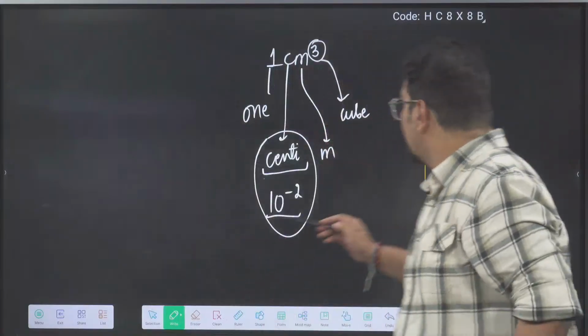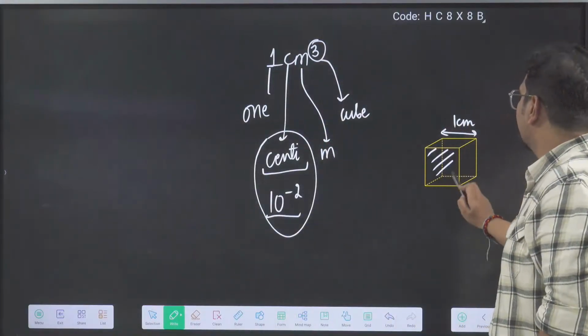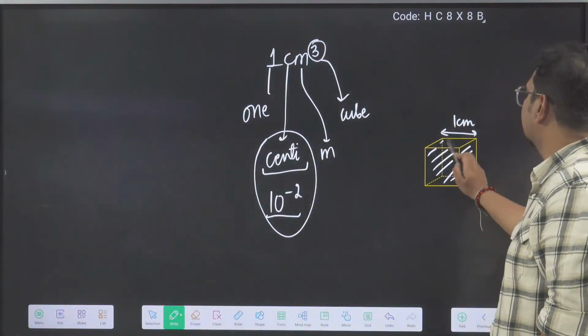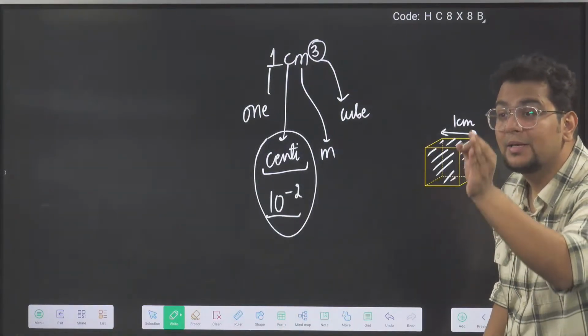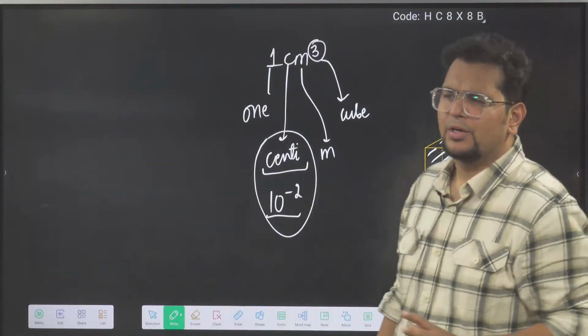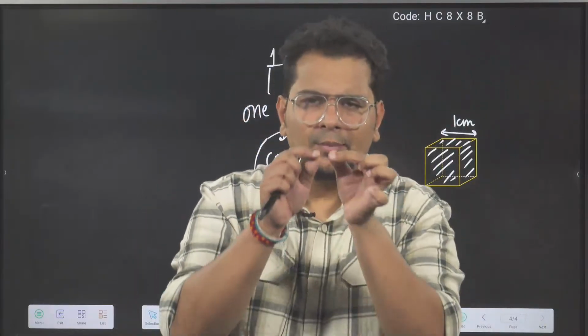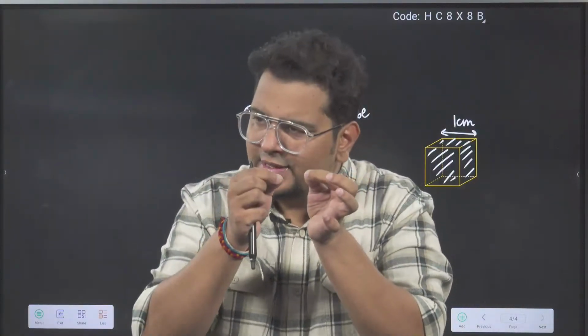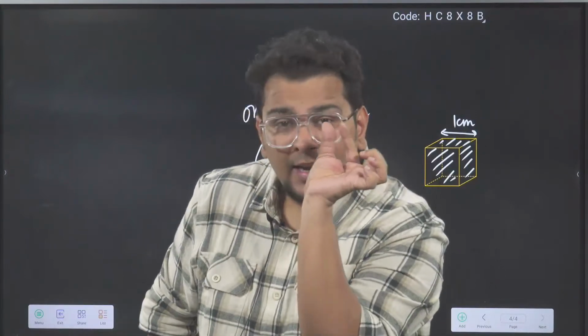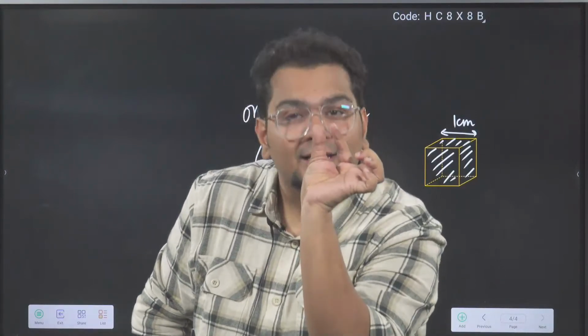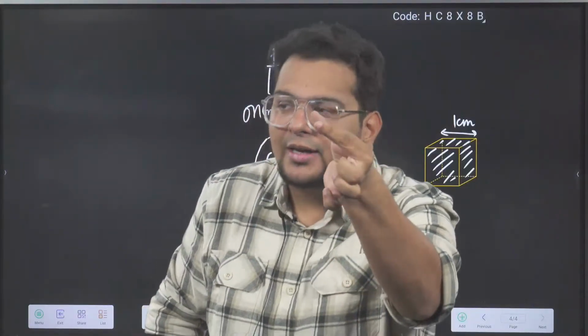The volume contained by this box will be called 1 centimeter cube. In simple words, imagine a small cubical box of 1 centimeter length, 1 centimeter breadth, 1 centimeter height. If you fill water in that box, that much water is 1 centimeter cube.